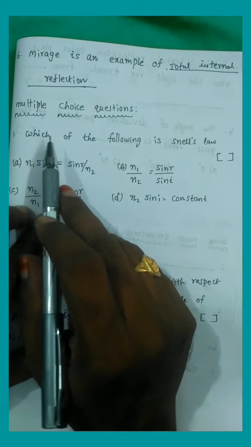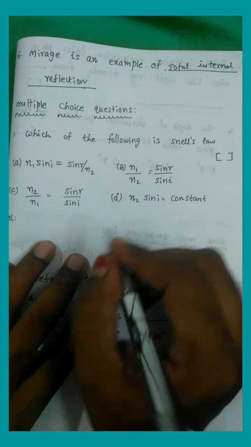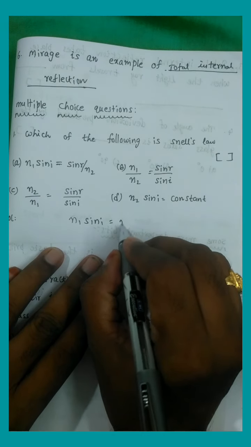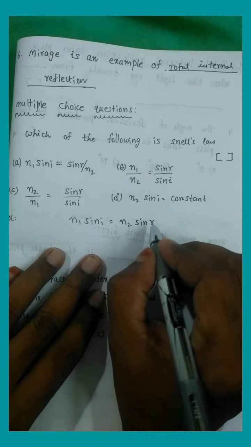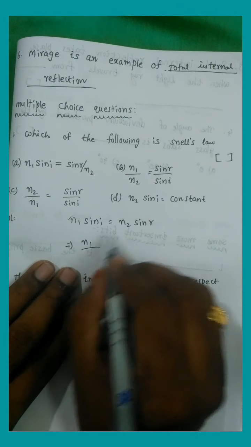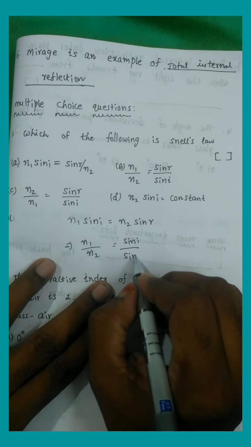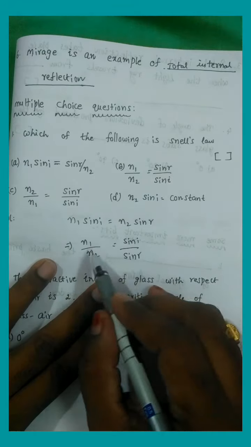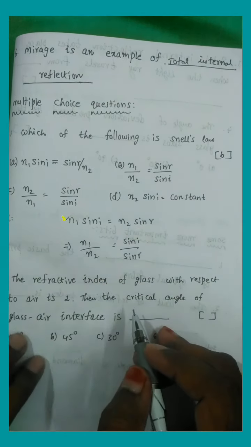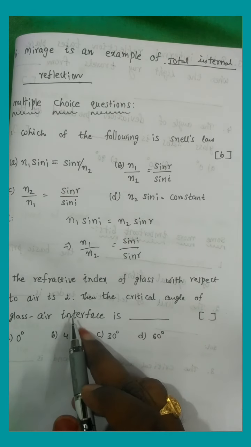Okay, and multiple choice questions. Which of the following is Snell's law? Snell's law is N1 sin i, the sine of the angle of incidence, equals N2 sin r, the sine of the angle of refraction. If we do the cross multiplication, N1 by N2 equals sin i by sin r. Out of four options, B is suitable. The answer is B.